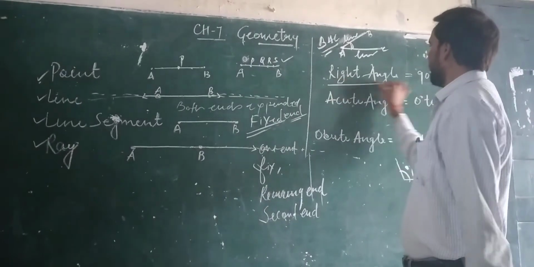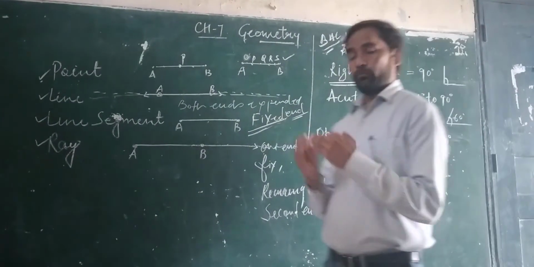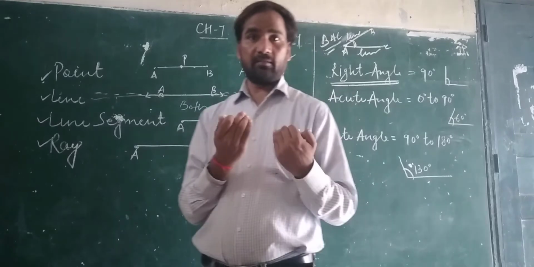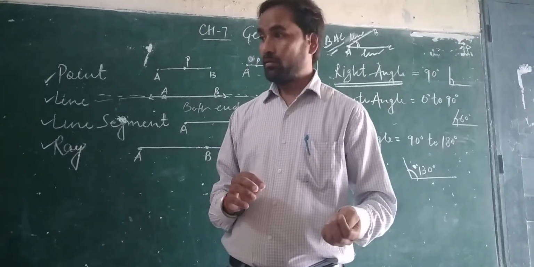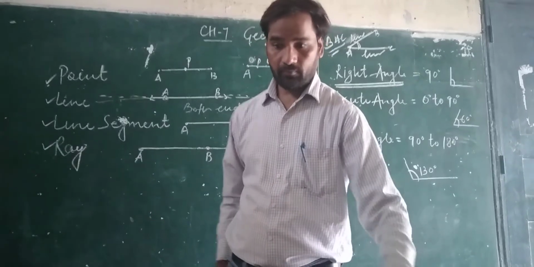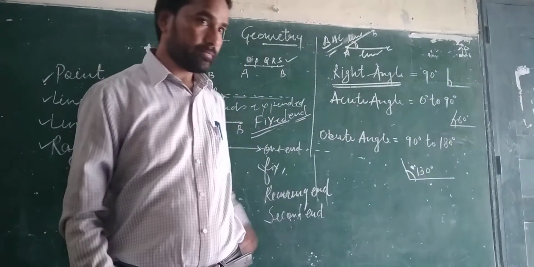Angles are of three types. Right angle. Two lines or line segments or rays meet in a point. Clear?